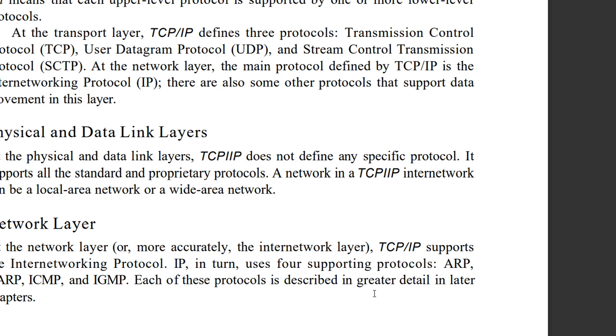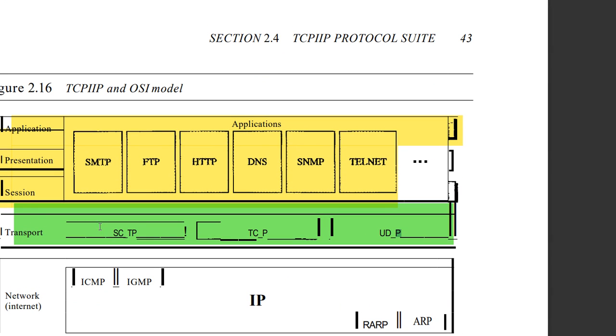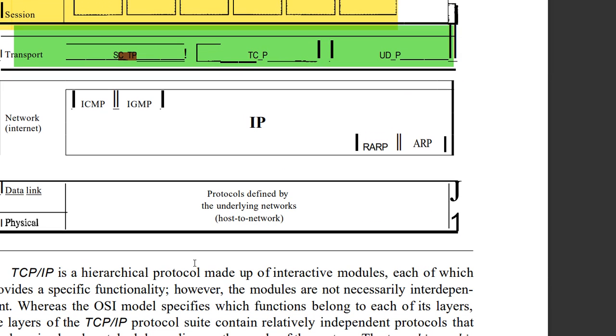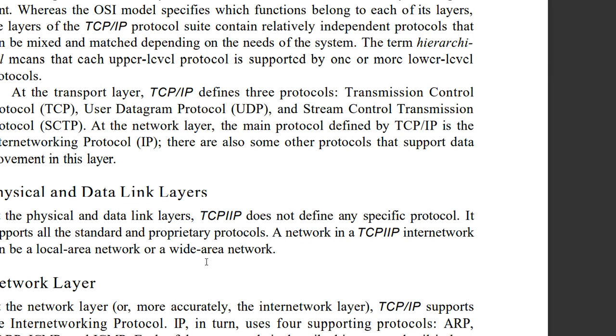Okay, and one of the important protocols here we have used, that is SCTP. You can see SCTP in the sense, okay, I think you are seeing the highlighted part. Okay, so SCTP is nothing but stream control transmission protocol. These three main protocols are used in the transport layer.